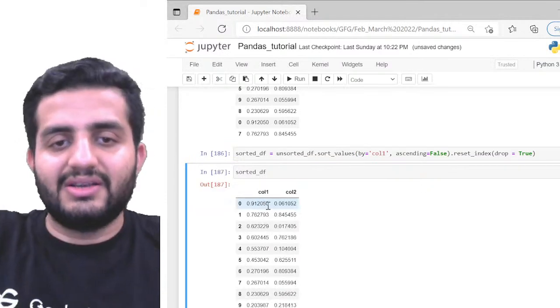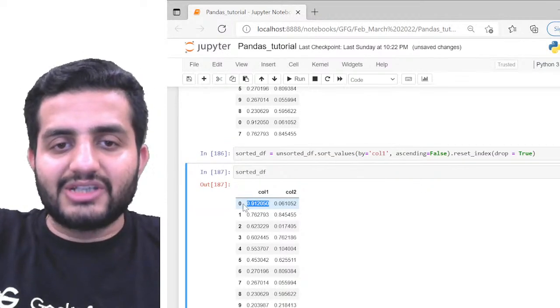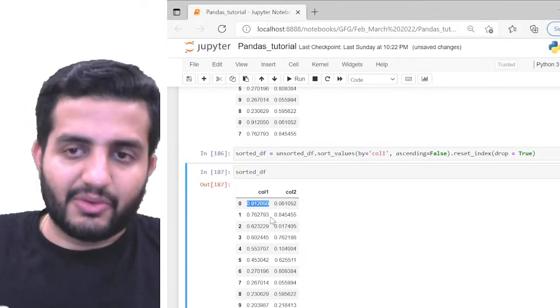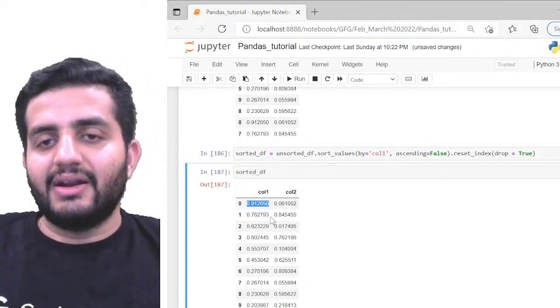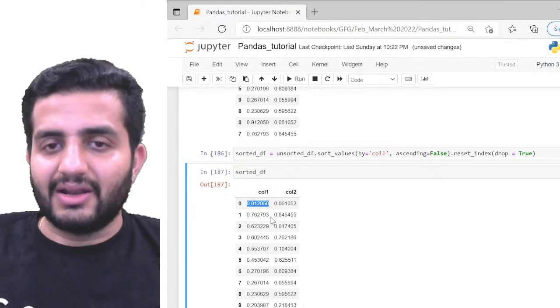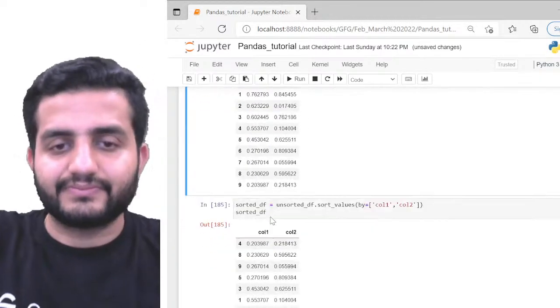That means that now I want the sorting to be done in the descending order. Now can you see this here? The maximum value is coming first, and then the respective smaller values are coming likewise. So I can have it done based on either ascending or descending.